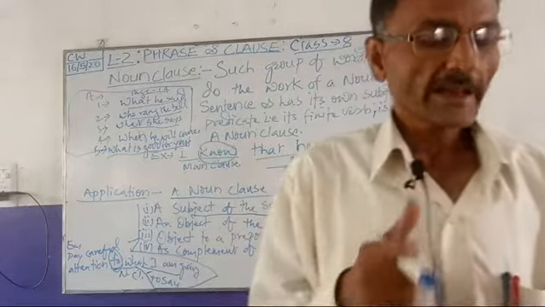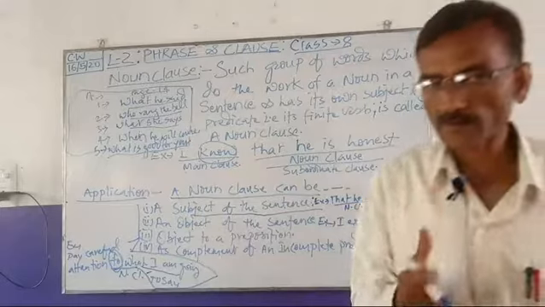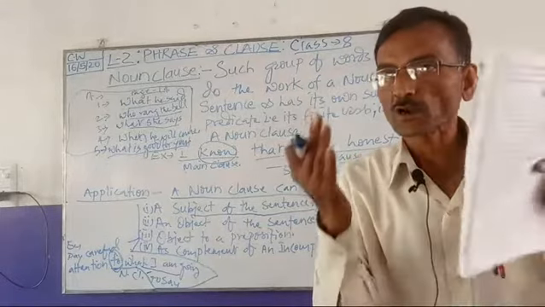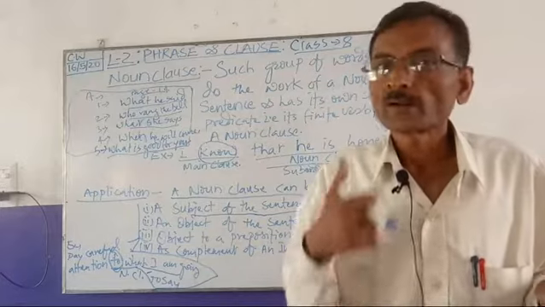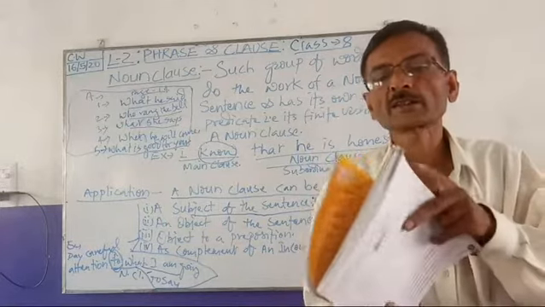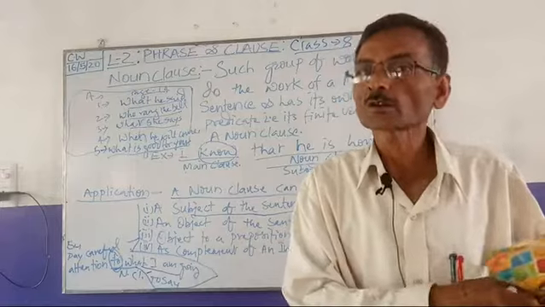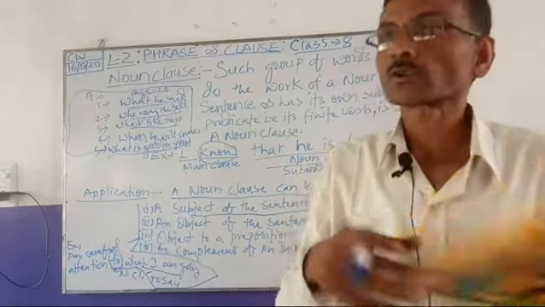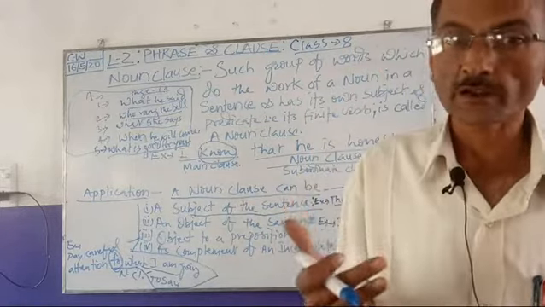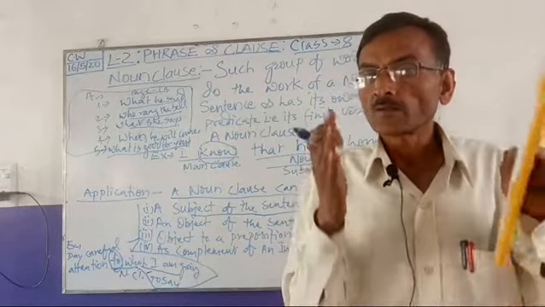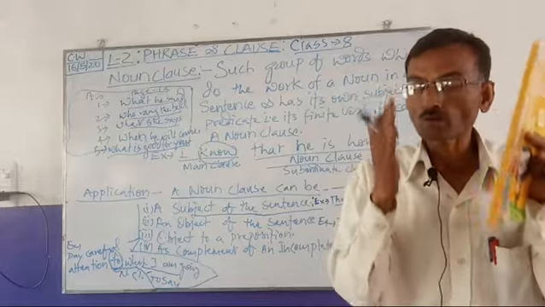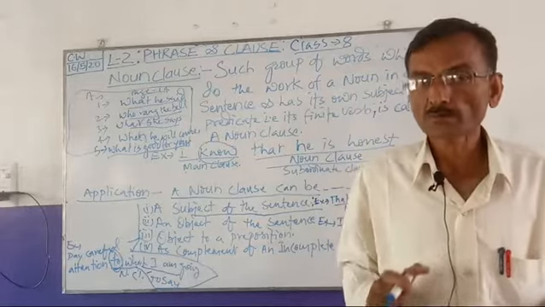So that way you should understand clearly which clause is doing what work, and whether it is a noun clause, an adjective clause, an adverb clause, a main clause, a coordinate clause, or a subordinate clause. You should have a clear understanding of what is what in the clause part.